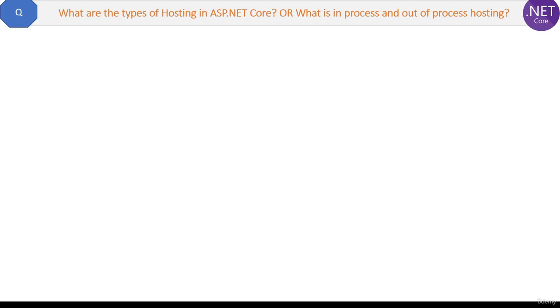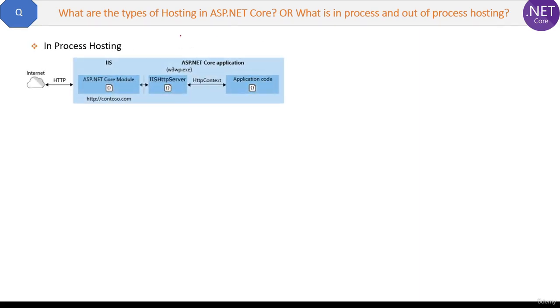What are the types of hosting in ASP.NET Core, or what is in-process and out-of-process hosting? Before understanding Kestrel, one must understand in-process and out-of-process hosting. Let's try to understand with the help of a diagram. Here you can see in-process hosting is related to IIS. In this only one web server is used for hosting, and that is IIS. And the name of the process is w3wp.exe.